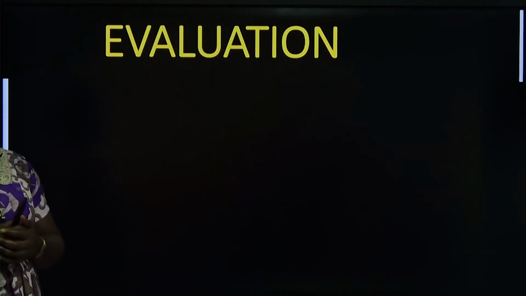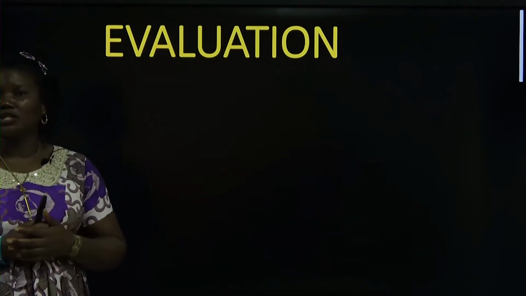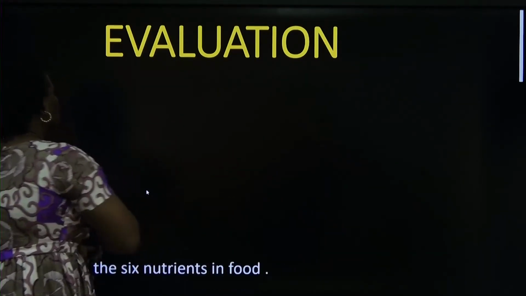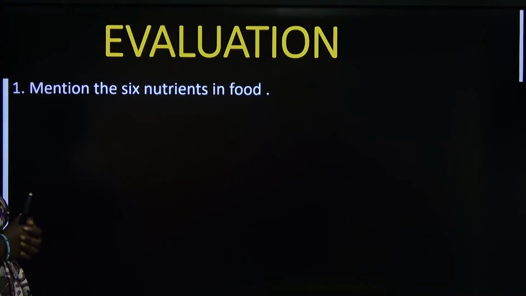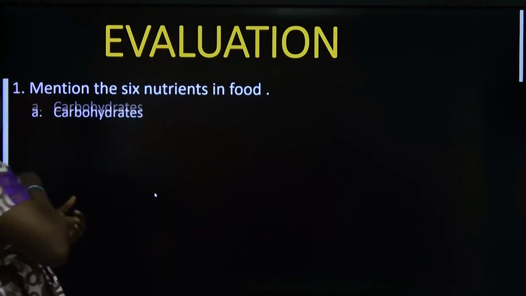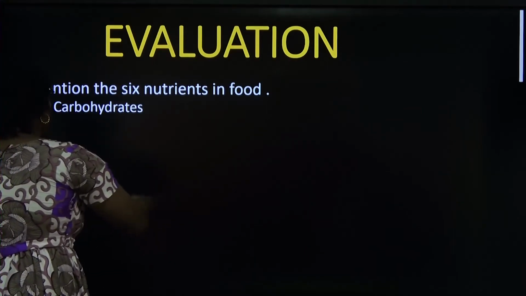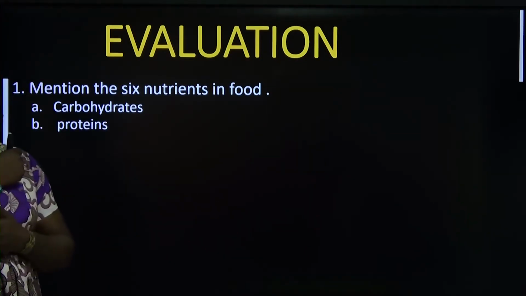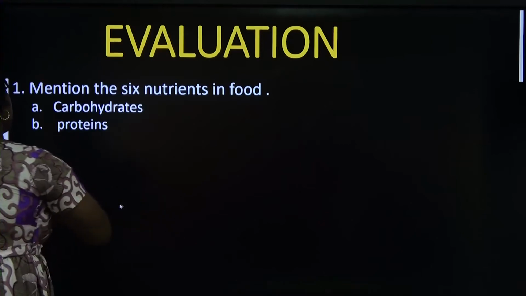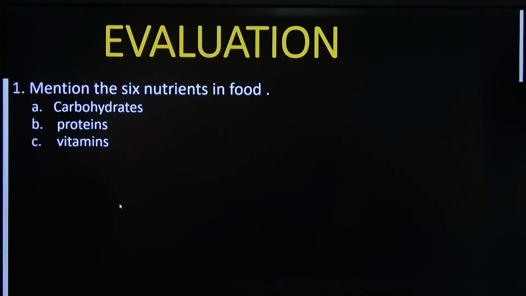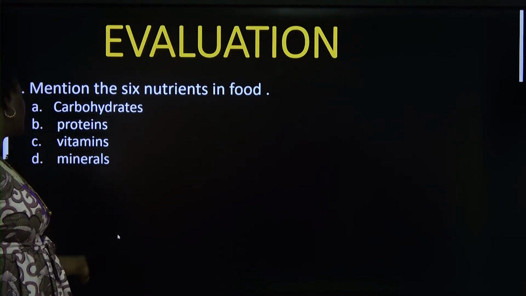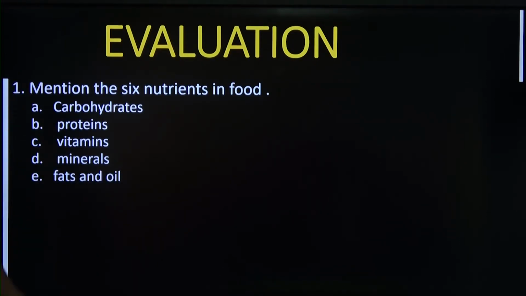Let's take some questions from what we've learned so far. Mention the 6 nutrients in food. We have carbohydrates, proteins, vitamins, minerals, fat and oil. The last but not the least, water.